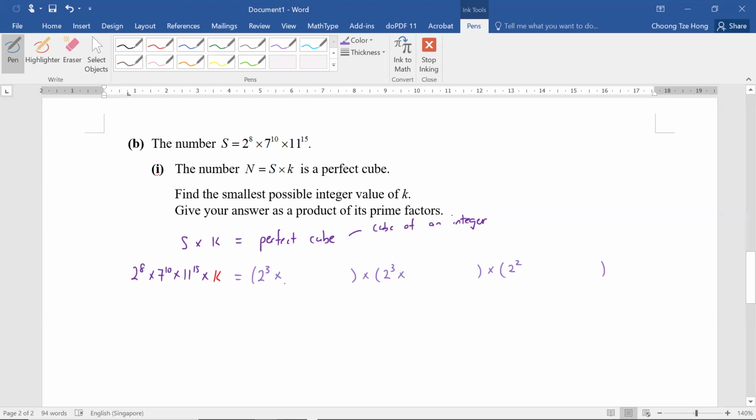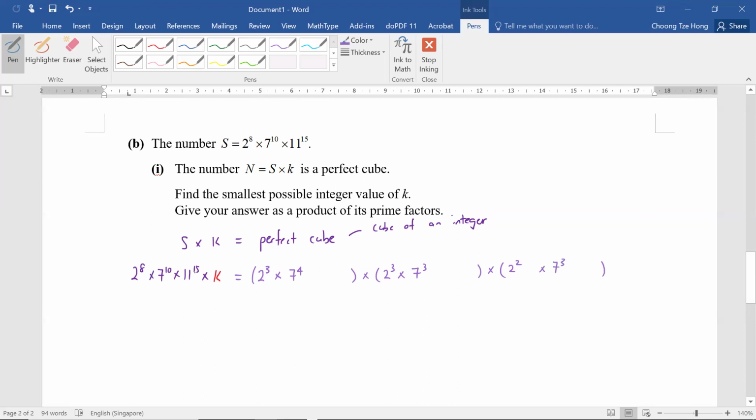So 7 to the power of 10. How can we break it up as evenly as possible? After a while, you should be able to figure out that you can break up into 7 power 4 times 7 power 3 times 7 power 3. Then 11 to the power of 15.